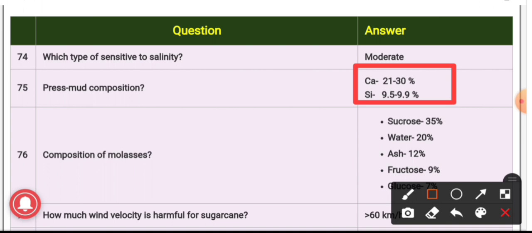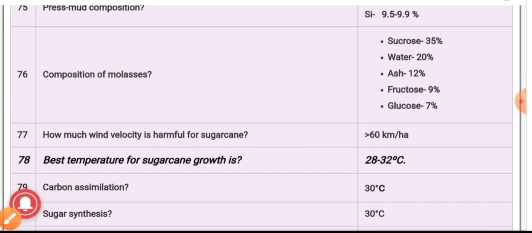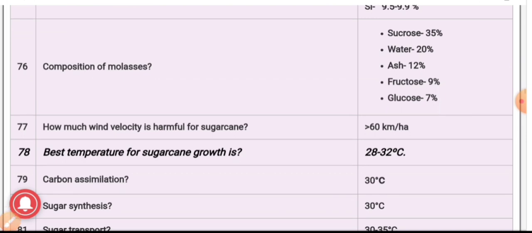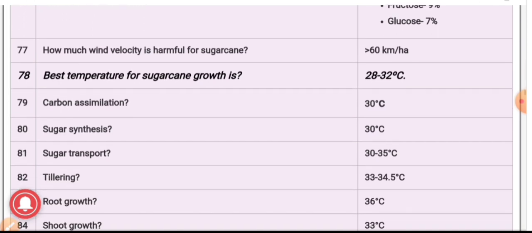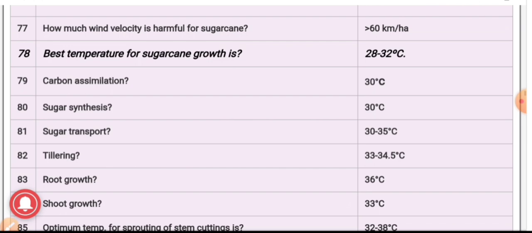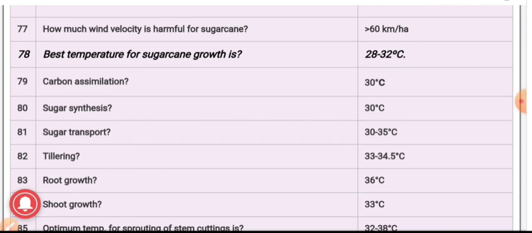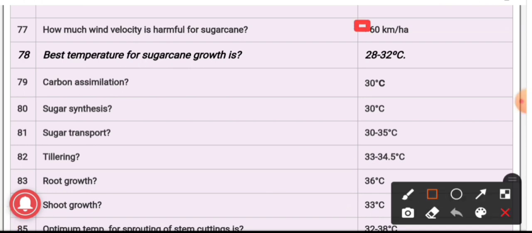The composition of molasses: sucrose 35%, water 20%, ash 12%, fructose 9%, and glucose 7%. 77. How much wind velocity is harmful for sugarcane? More than 60 km per hour of wind velocity is harmful in case of sugarcane.